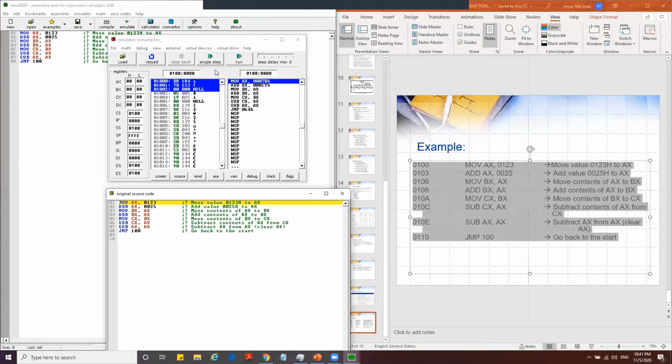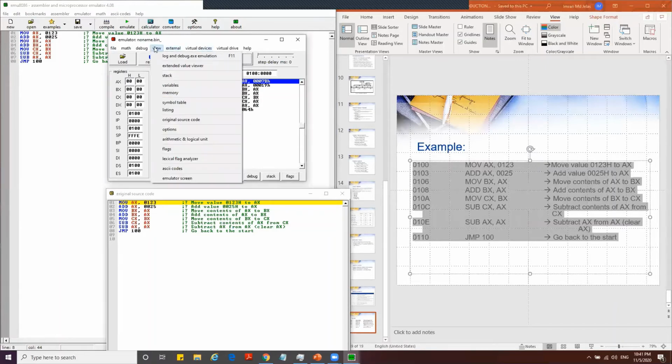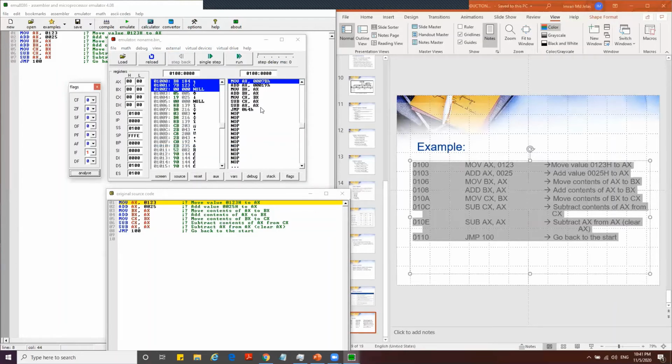Now we can see everything is there, and it's not starting yet. Make it a habit to view your flags. Now let's run a single step. We are not starting yet. The first command will be to move the value 0123. We forgot the H here.